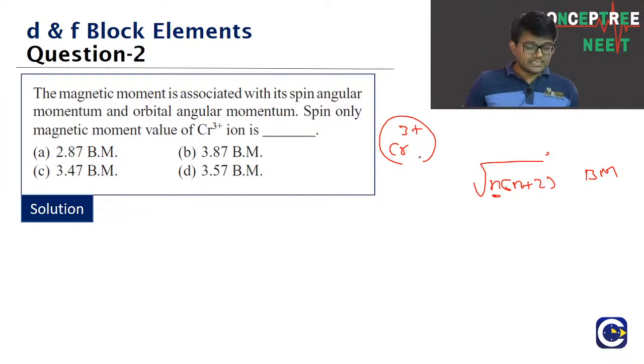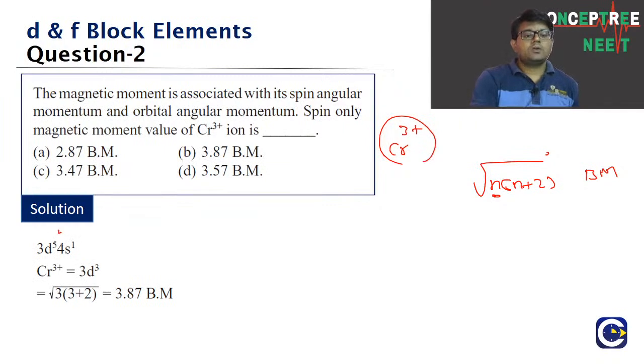I think we are getting some responses. Karthikeyan, you have to check it once. Trisha, you also have to check it. So what is chromium's ground state arrangement? It is 3d5 4s1. So we are looking at the penultimate d subshell as well as the outermost s subshell. So Cr3+ means after losing 3 electrons, it loses an electron from the 4s and 2 electrons from 3d. So remaining is 3d3 arrangement.